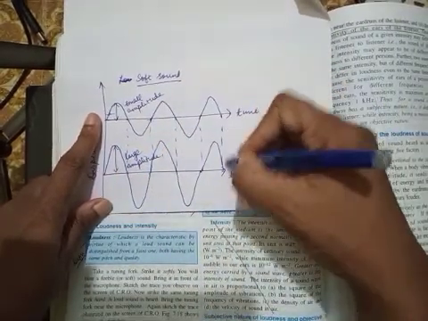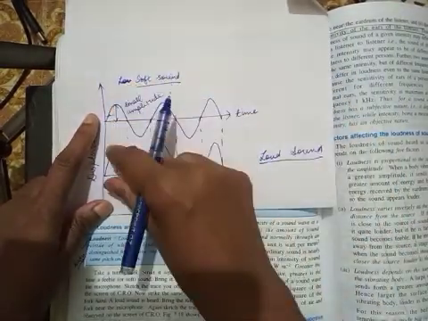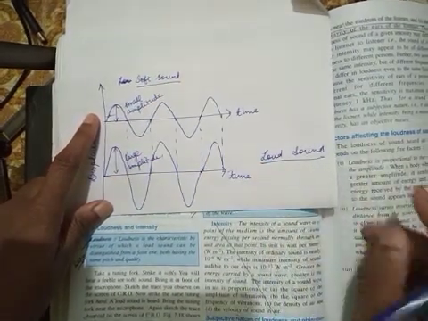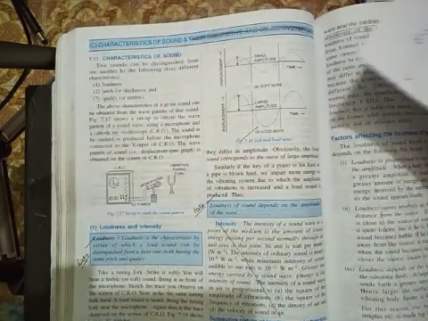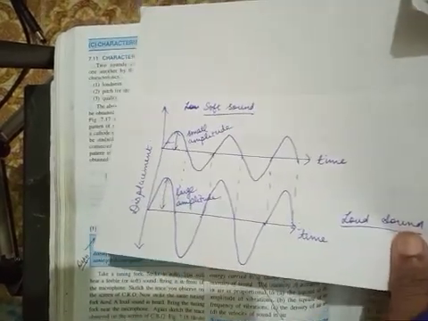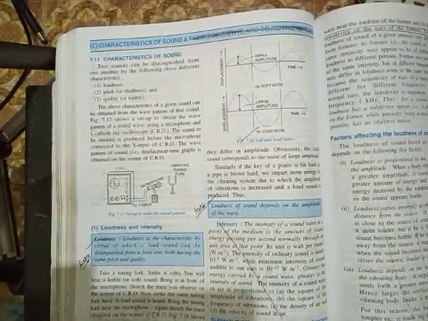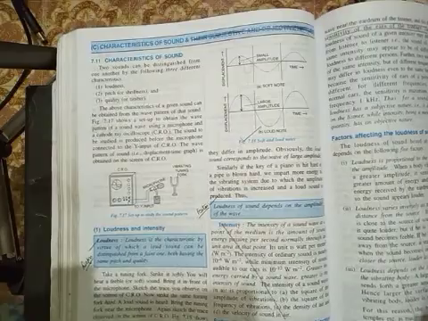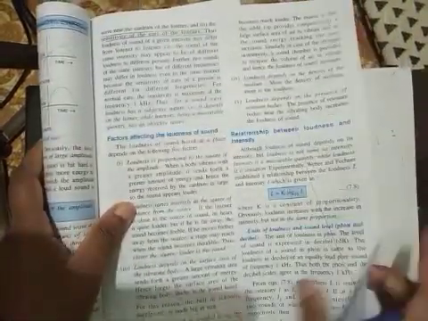It means these two are of same frequency but only their amplitude is different. So this is a soft sound and this is a loud sound. Okay children, you should be able to draw this diagram by yourself. So definition, diagram and factor affecting, rest all you can strike off. The next two pages you can just strike off.